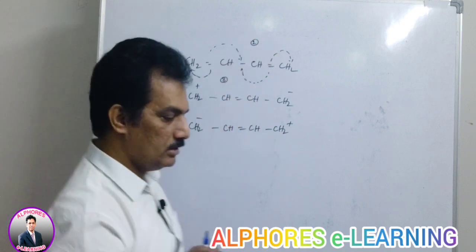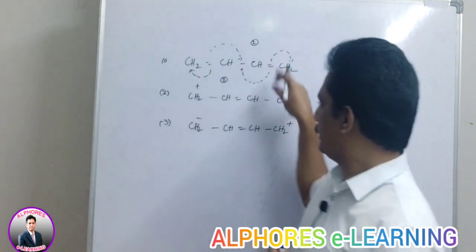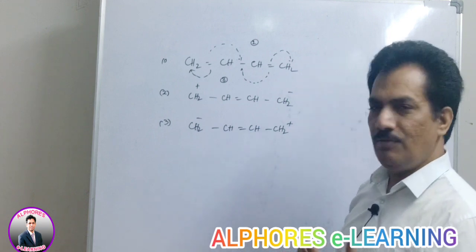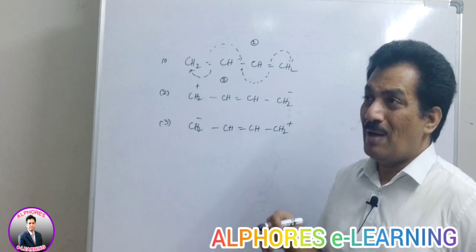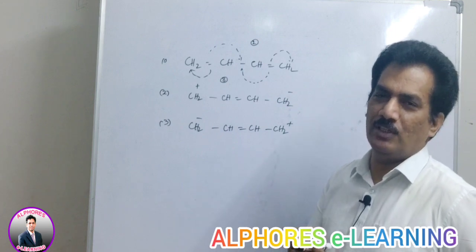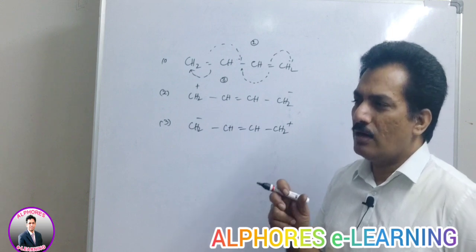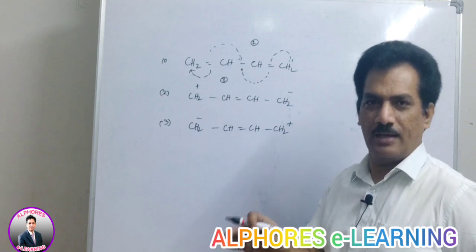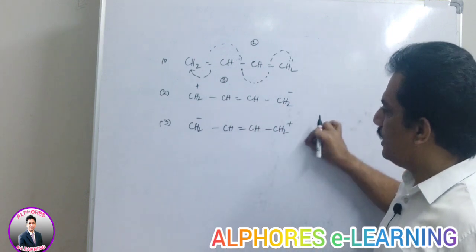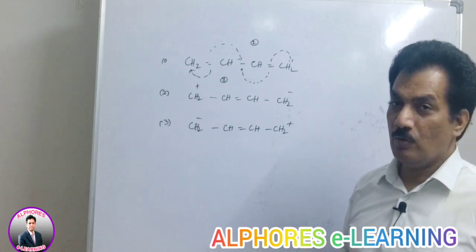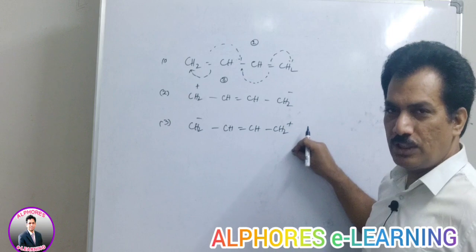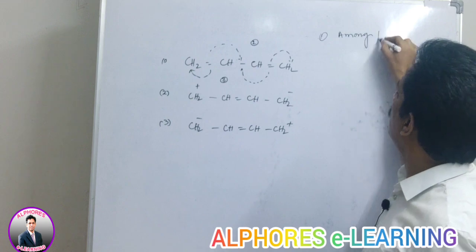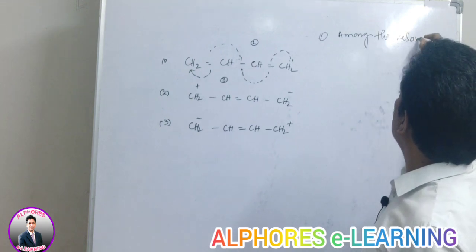Now, if they ask questions out of these three, let me discuss. Actually we already discussed this, and even then, for competitive examinations, the paper setter will frame a cunning question. In my words, a cunning question means they make us think in a different way, but the answer is in a logical way. Clear? The question will be: of these three, which is the most stable form? Do you know? Of these three, which is the more stable form? That is the first question. Among the contributing structures, among the resonating forms, which is more stable?